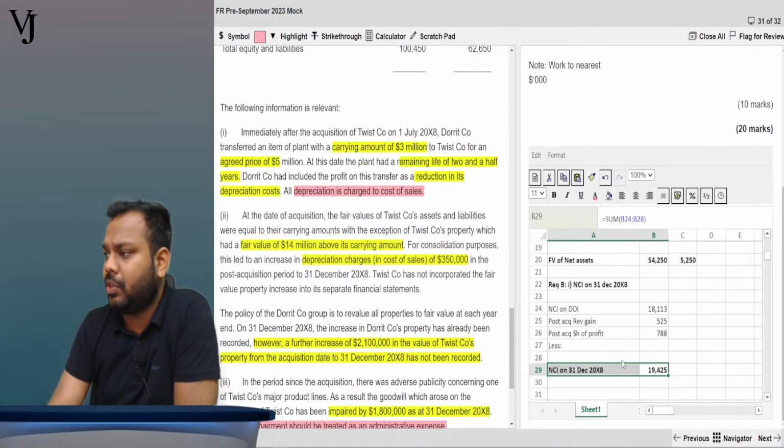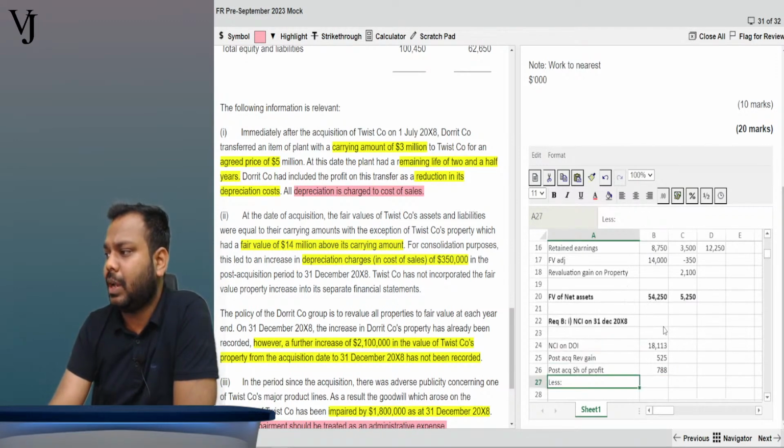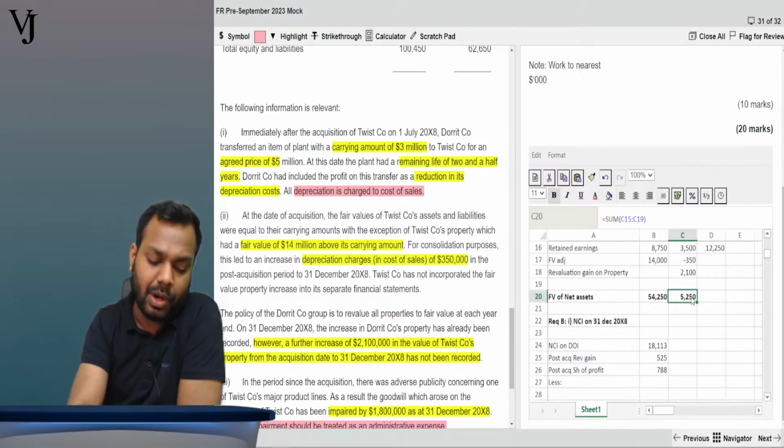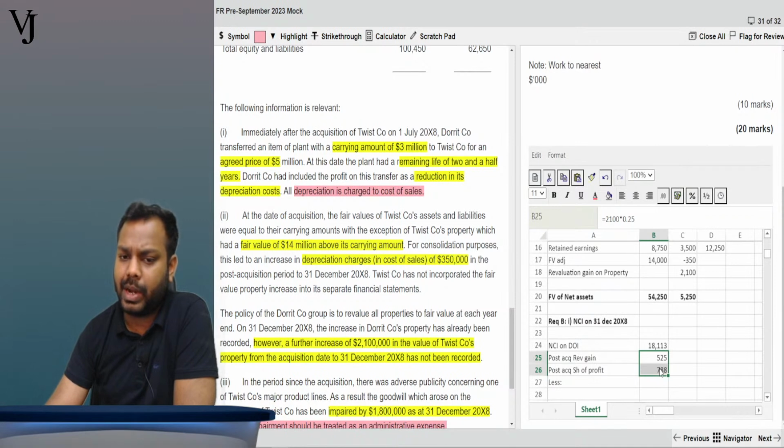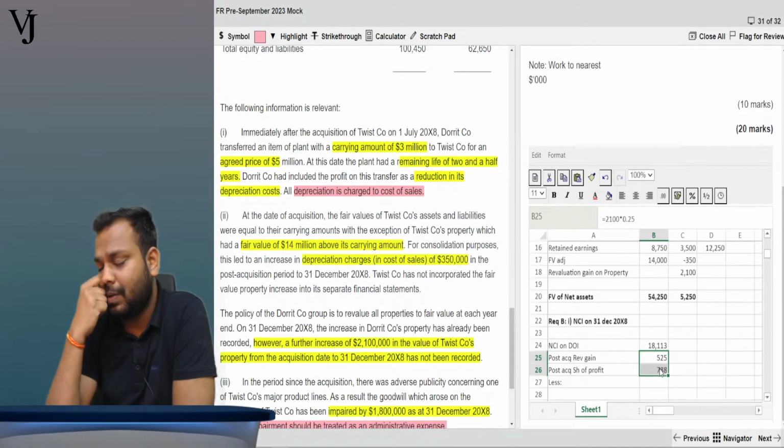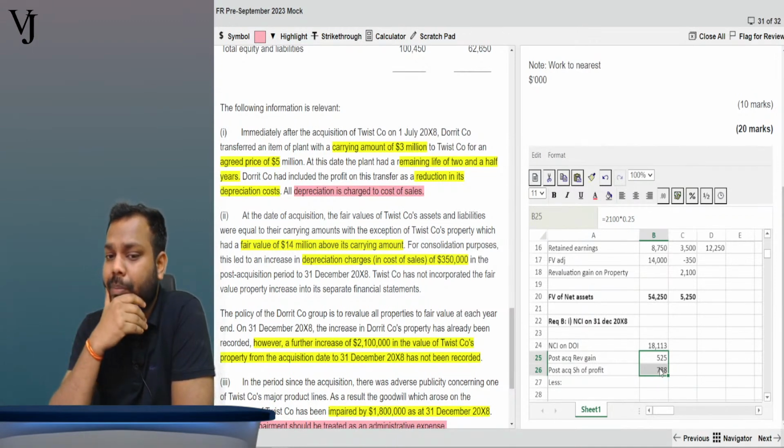Tell me which part you want me to explain. See, what we have done is we have two options. Either I can take only 5250 into 0.25, as 1312.5, and take it off directly. I can do that. But what is the question asking for?